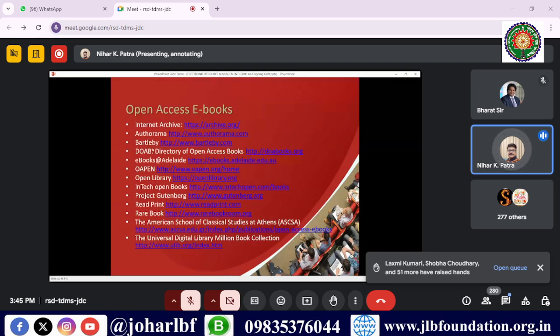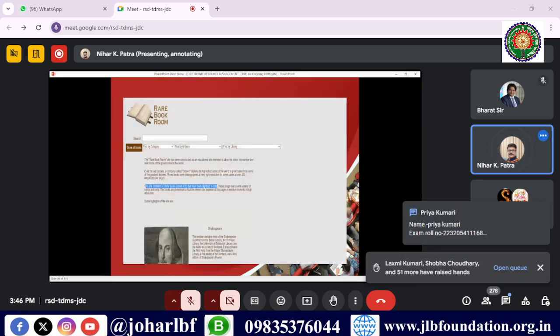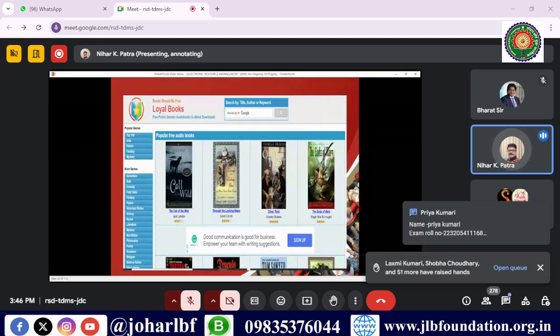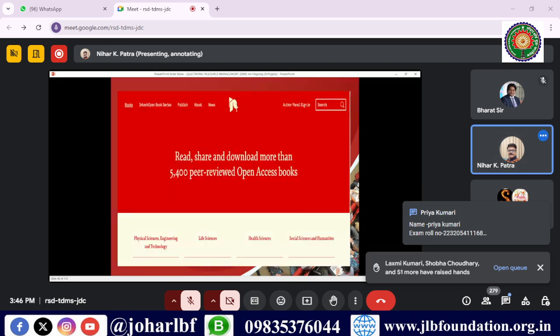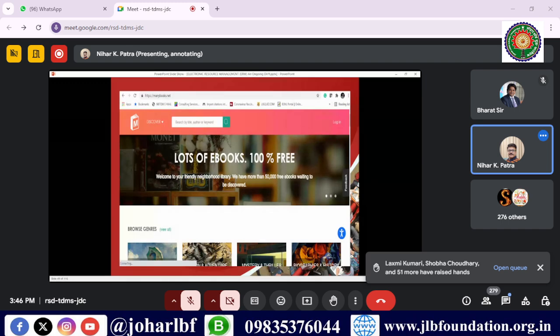The Authorama, Bartleby, DOAB, ebooks, Open Libraries, Project Gutenberg, rare books. In this database, you will get a lot of ebooks. These are the screenshots of the Internet Archives. You will get all the very rare books. This is the rare book site, Loyal Book site also. If you are interested in reading, you have a lot of information to read.